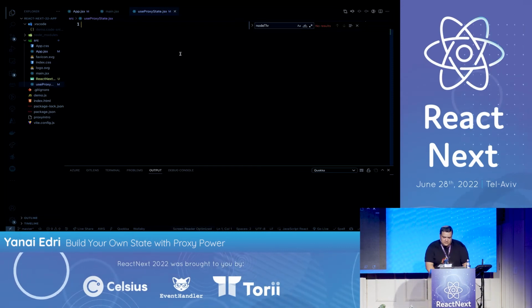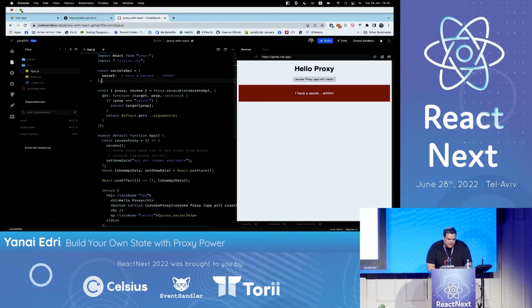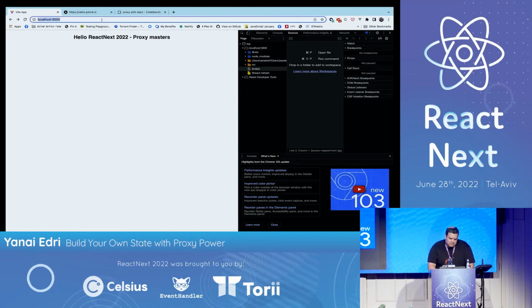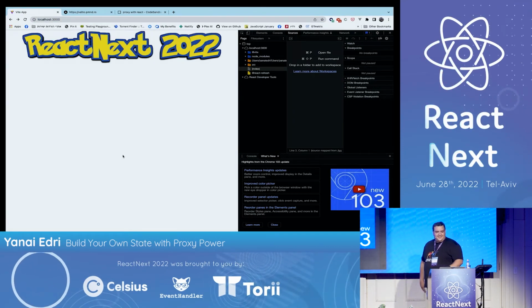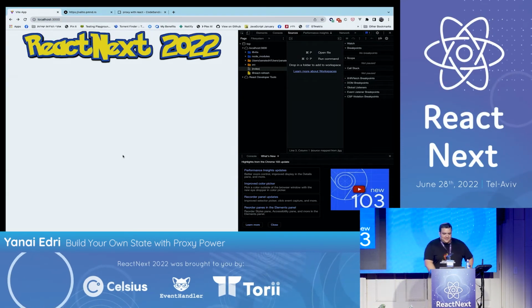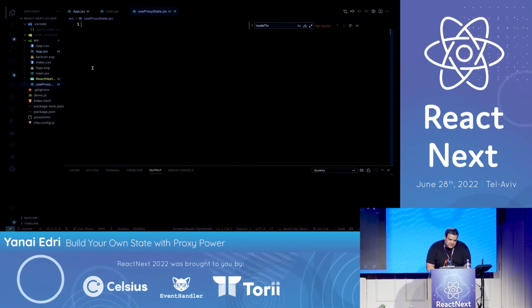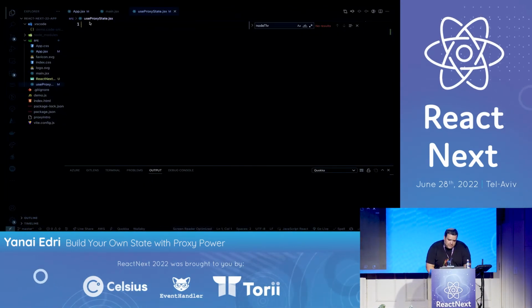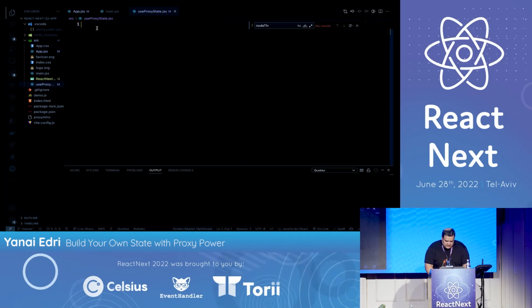Let's take these abilities and try to make our own React state. Here is our app, ReactNext 2022. Okay, let's build our state.